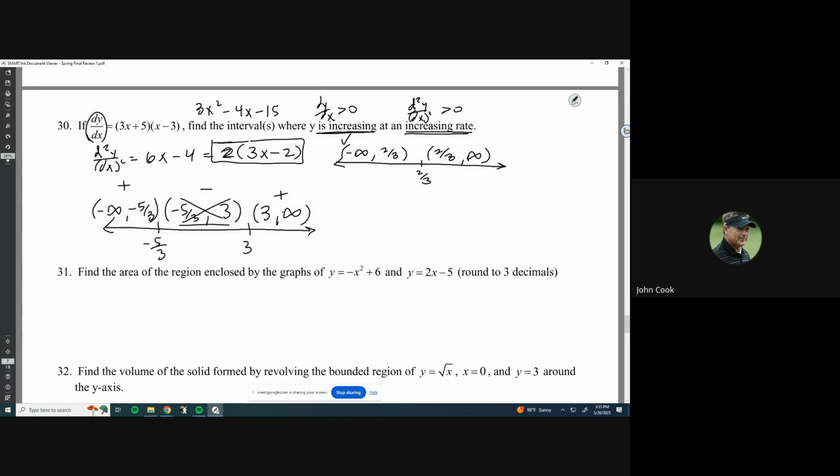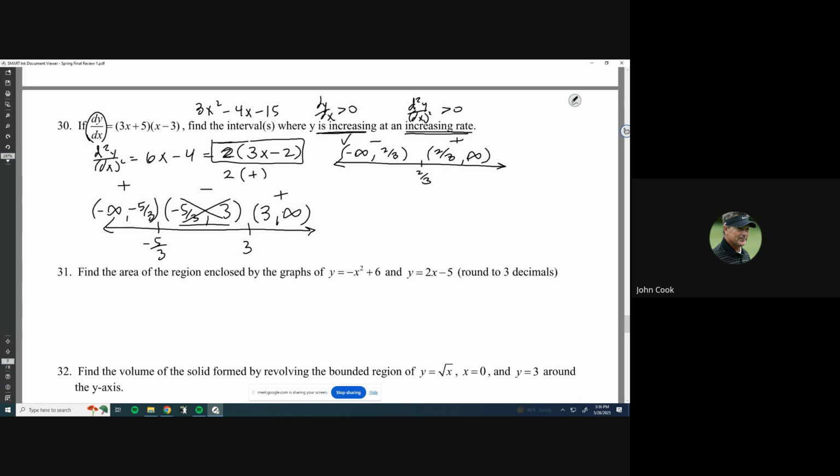So let's pick a number between negative infinity and 2/3. How about 0? If I plug in 0 to this, I get 2 times 0 minus 2, which is negative, and 2 times the negative number is a negative number. So this is going to be concave down in this interval. And if we pick a number more than 2/3, like maybe 1, we get 2, and then 3 minus 2 is going to be a positive 1, and 2 times the positive number is positive. So we're going to have concave up over here.